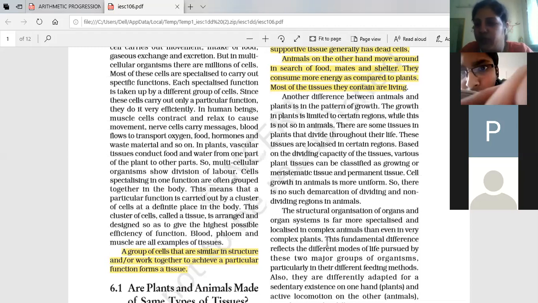The higher order, that means the chordates, that is fishes, frogs, reptiles, birds and mammals, that is humans: the structure is completely different. These we call advanced complex organisms. Humans are considered the most complex organism. Humans come under mammals, so mammals are complex organisms. So there is a need to study the tissues present in plants and in animals separately.